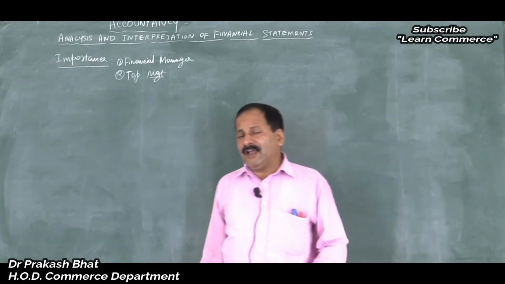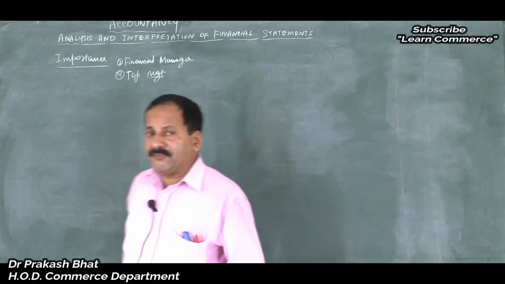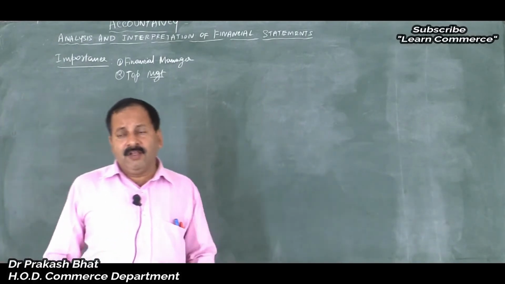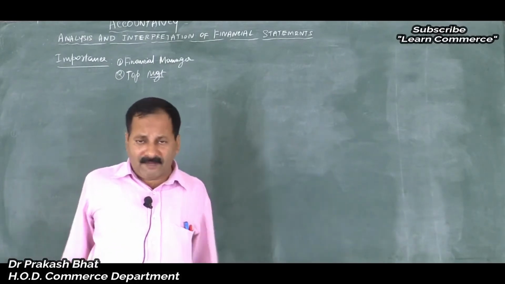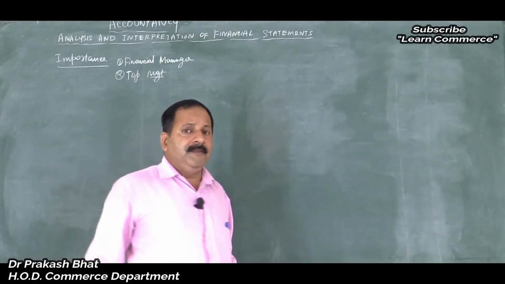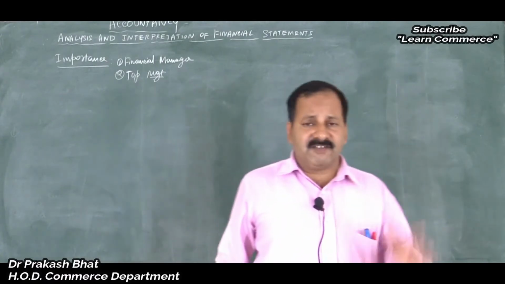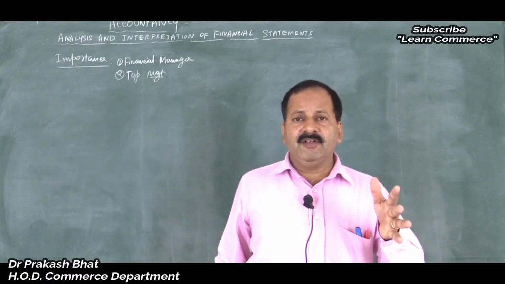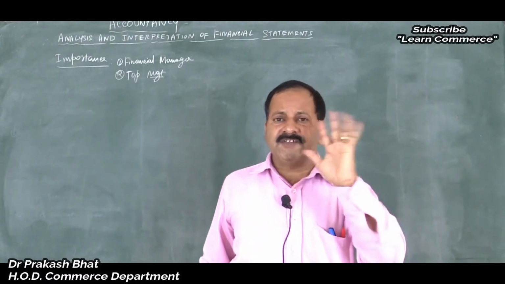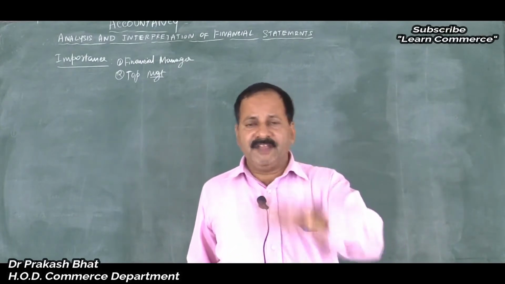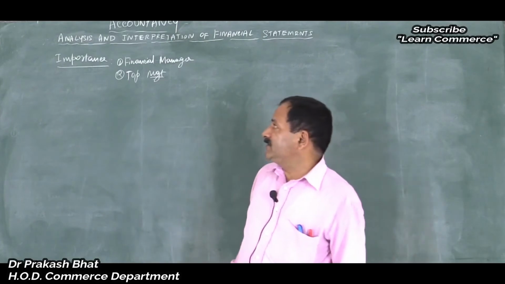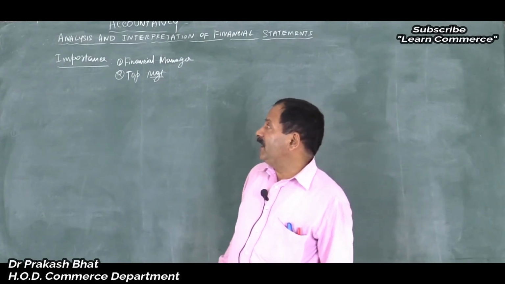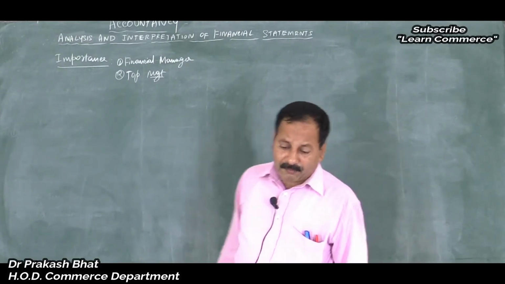They never ask you the detailed information regarding to whom you have sold, how much money is collected from them, how many parties are there. That is immaterial for them. For them, the ultimate figure is the total sales. Cash, how much? Credit, how much? That's all. Only two-sentence information they need to do the planning. So the financial statement analysis and interpretation is required for top management also.